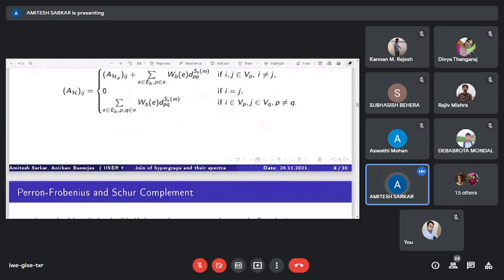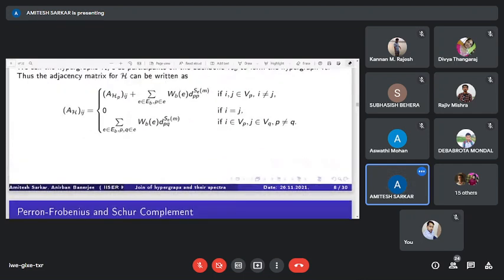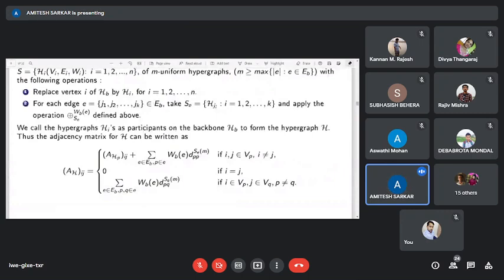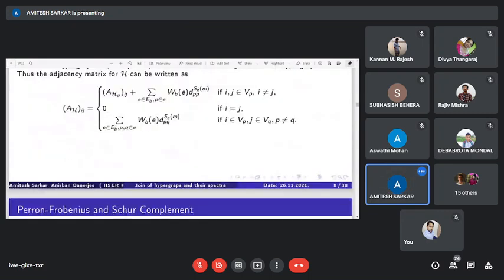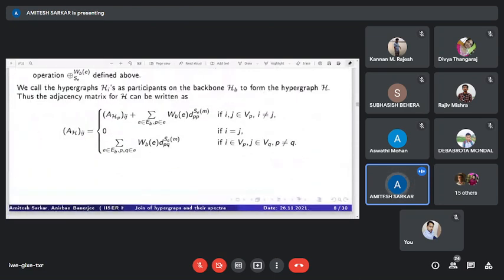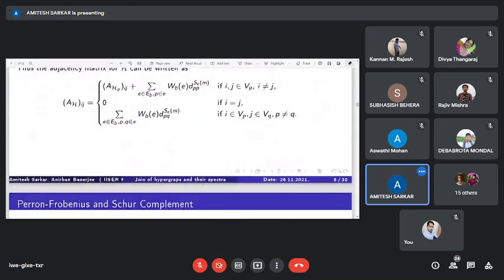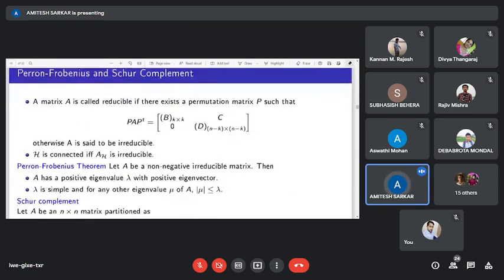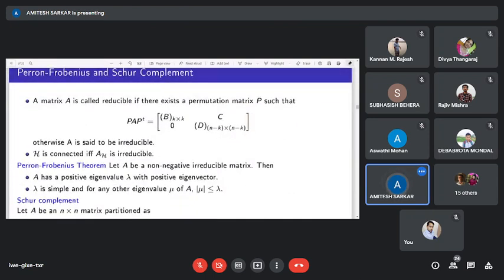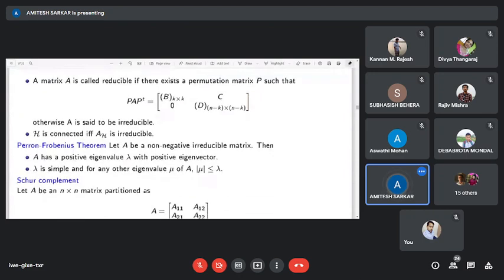Now we want to compute the adjacency spectrum of this type of hypergraphs using the adjacency spectrums of the Hi's. Before that, we state two important theorems: Perron-Frobenius and Schur complement. A matrix is called reducible if there is a permutation matrix P such that PAP transpose equals this type of matrix.